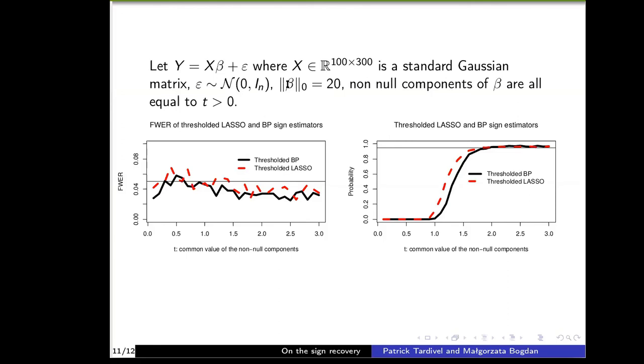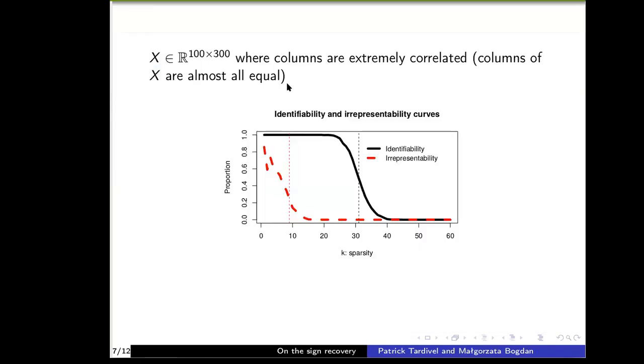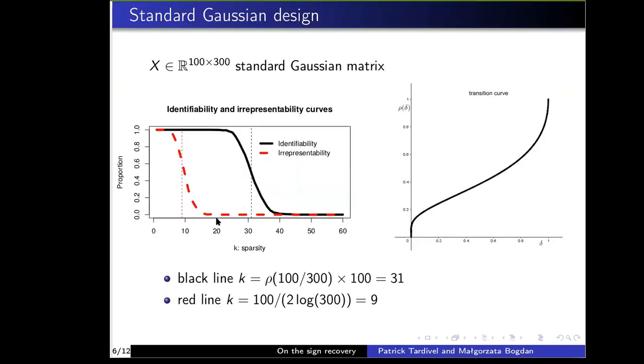So when the sparsity is equal to 20, we know that the identifiability condition occurs. So we are here. And thus we know in this setting that contrarily to lasso, thresholded lasso and thresholded basis pursuit can exactly recover the sign of beta.